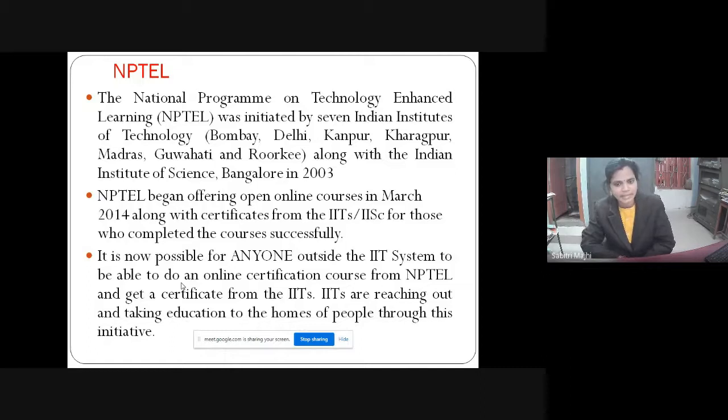So this NPTEL is another very popular source for open educational resources. NPTEL, or National Programme on Technology Enhanced Learning, was initiated by 7 Indian Institutes of Technology, such as Bombay, Delhi, Kanpur, Kharagpur, Madras, Guwahati and Roorkee, along with the Indian Institute of Science Bangalore in 2003.